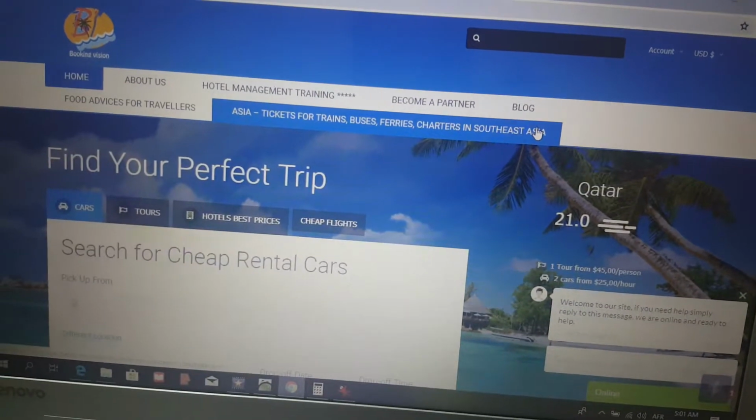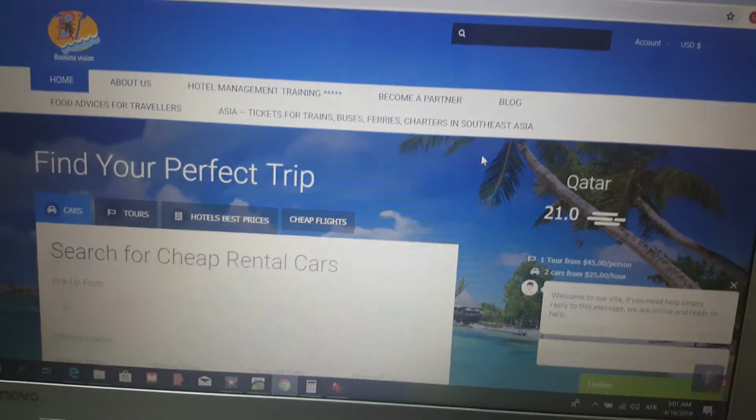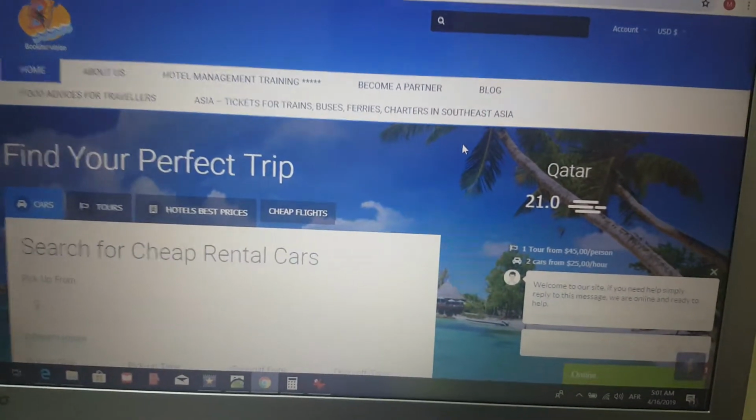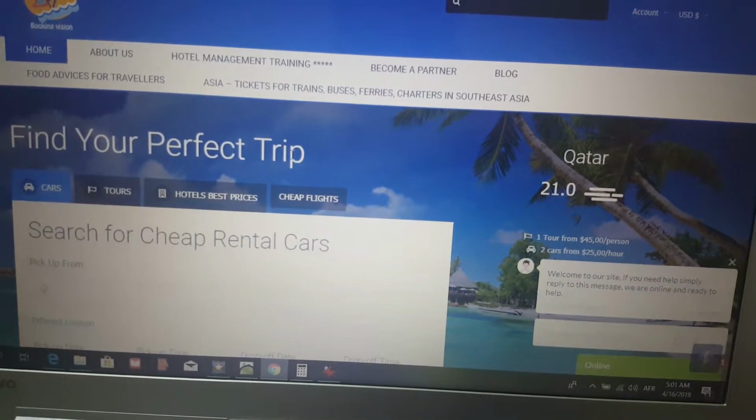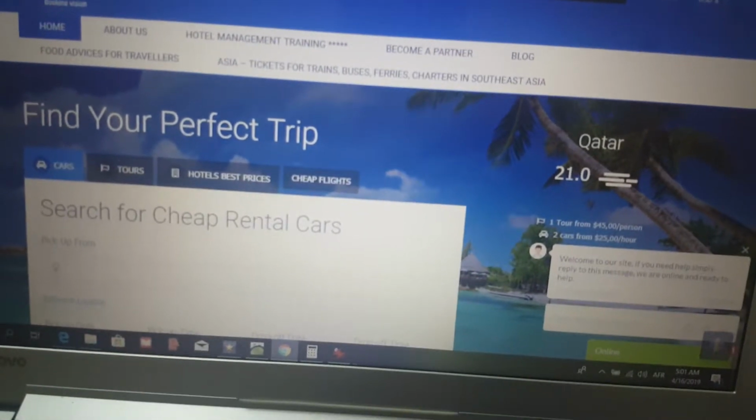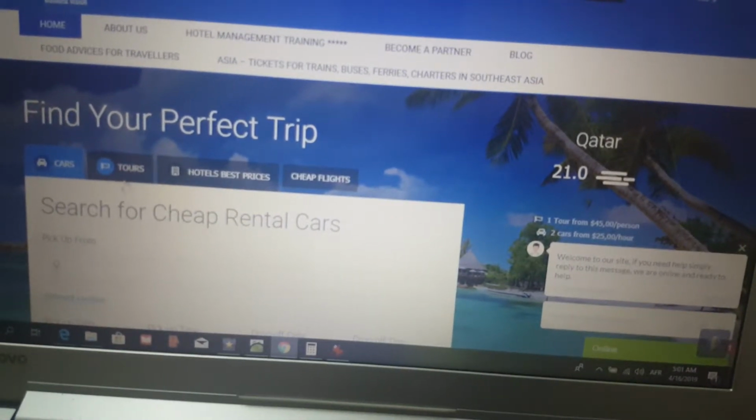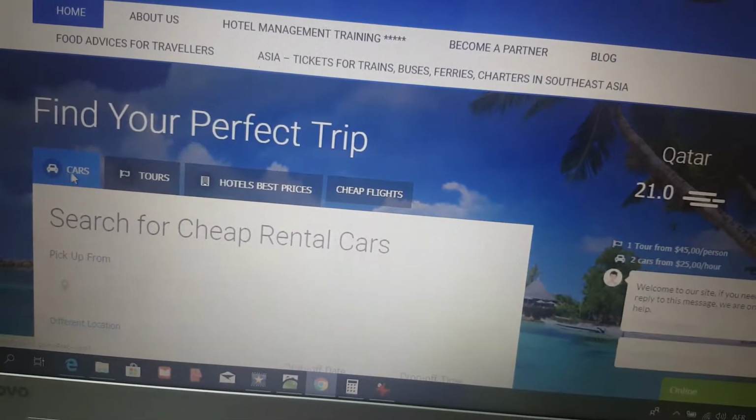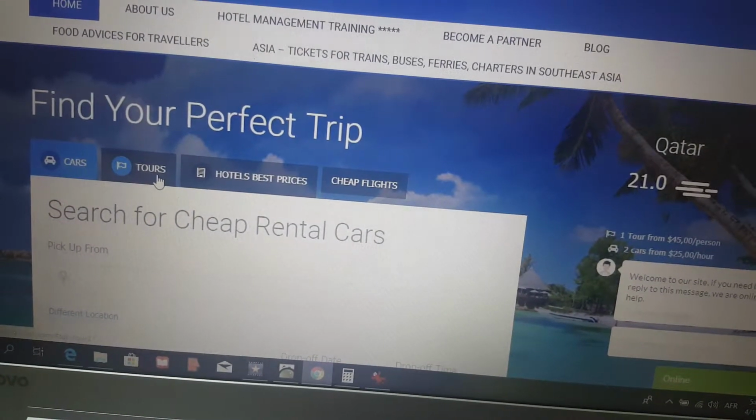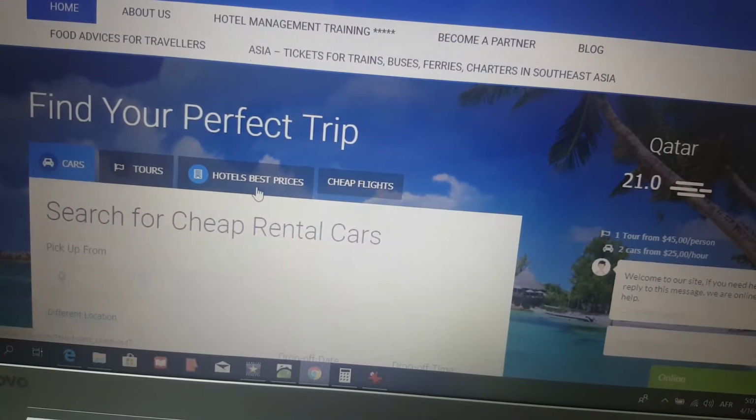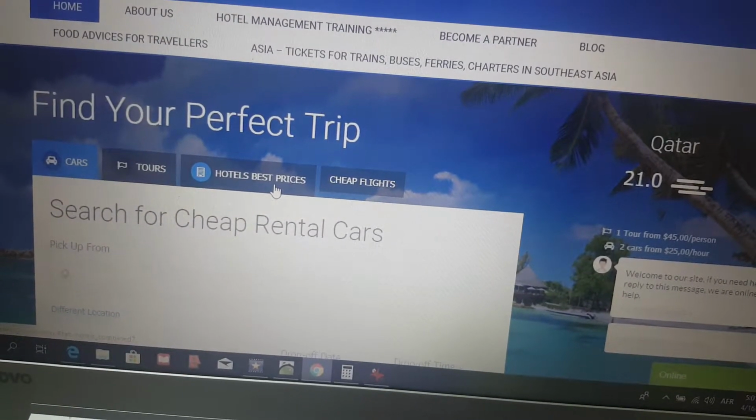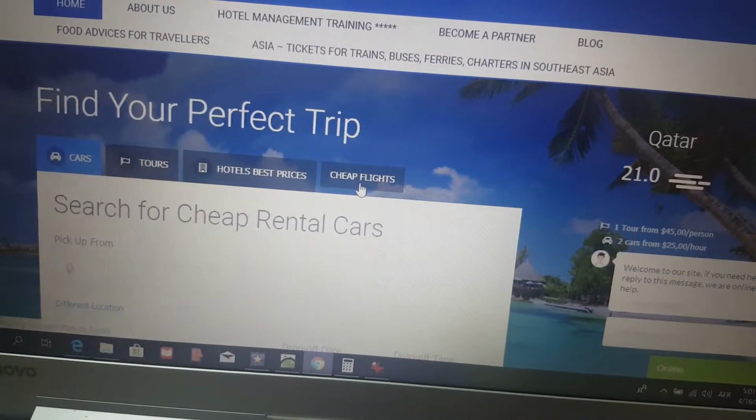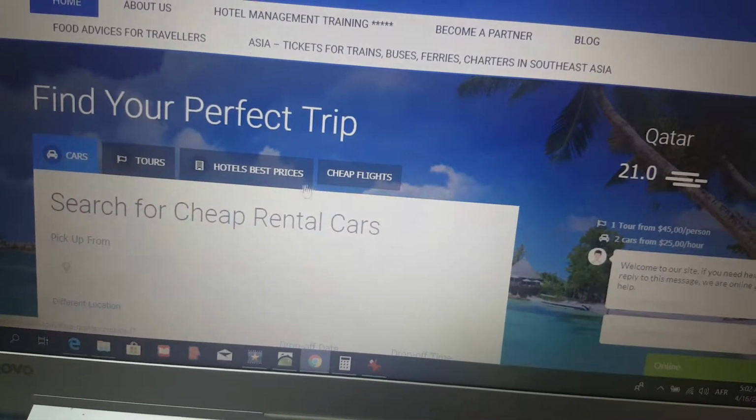So we'll go down. Actually, the website contains some tours here in Qatar, which you will find mainly in this part. Here, this is cars, if you like to make a booking for cars, and if you like to make a booking for tours, and this for the hotel, which is with good and best prices, and here for the cheap flight tickets. You will find all here in the same platform.